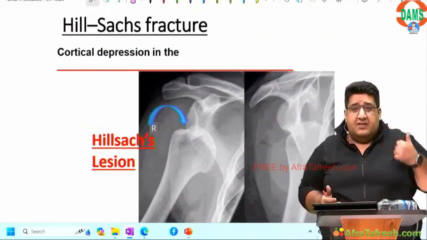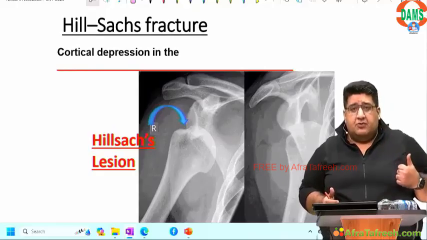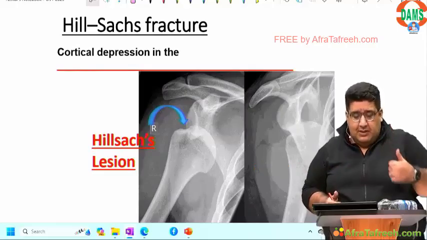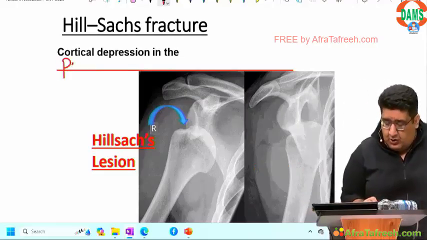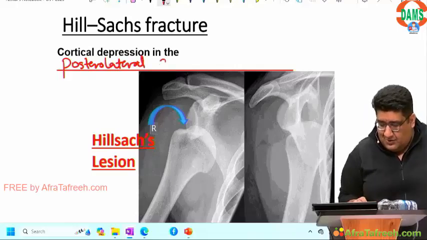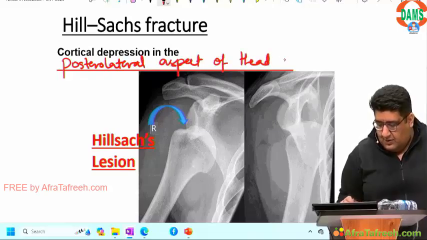Moving to the next one, Hill-Sachs fracture. The first fracture that we discussed, Bankart, which was the most common cause of recurrent anterior shoulder dislocation, was a fracture of the anterior inferior glenoid labrum. Hill-Sachs fracture is a cortical depression in the posterolateral aspect of head of humerus.